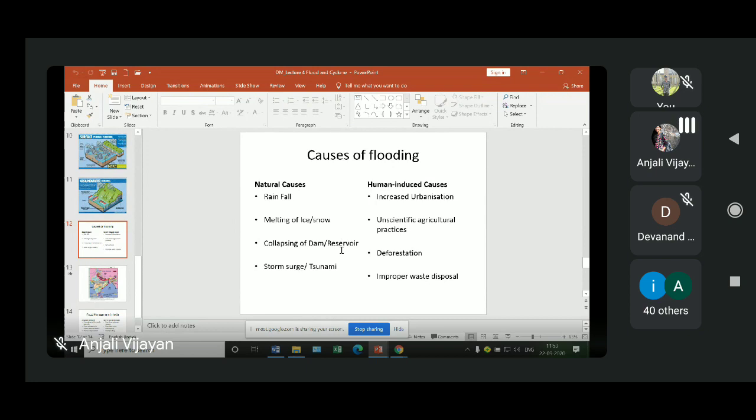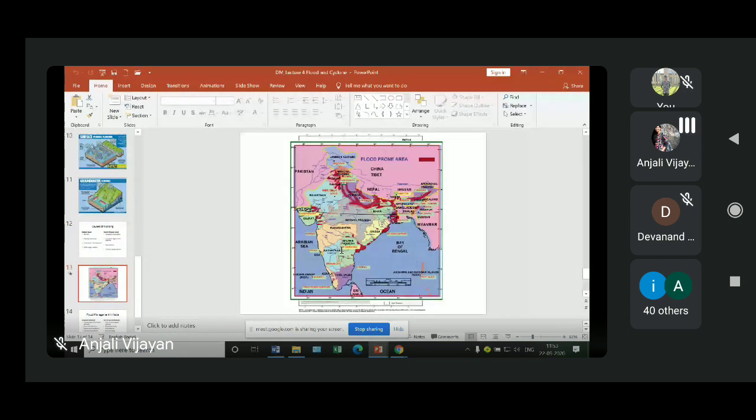If you see other resources, you can see different factors, but due to time constraints I have made it short. So there can be other reasons also for flooding, but these are the main reasons for flooding.